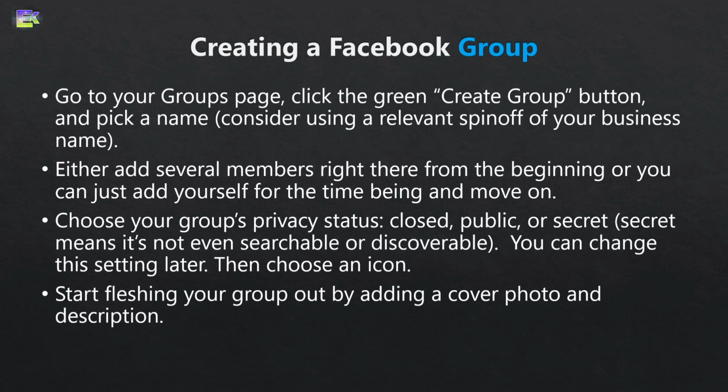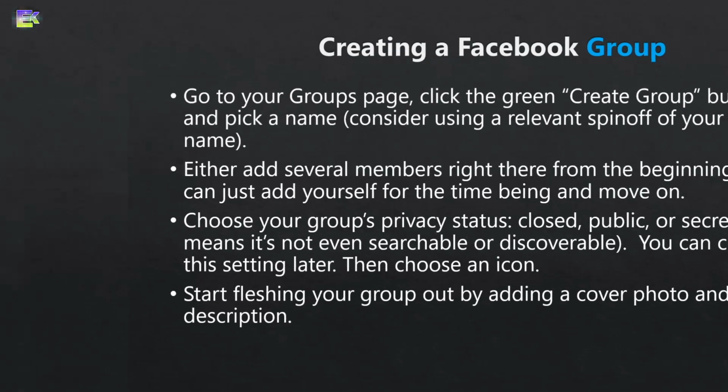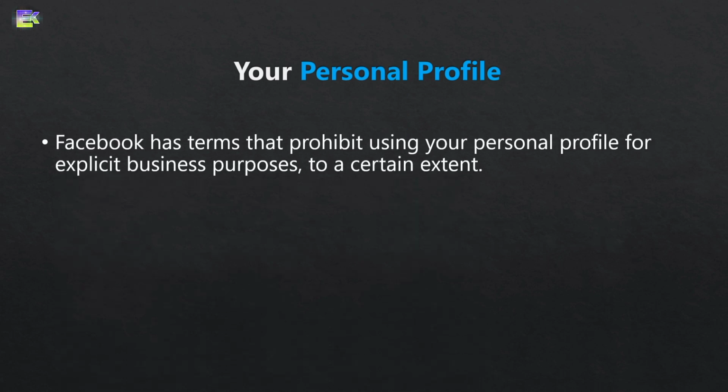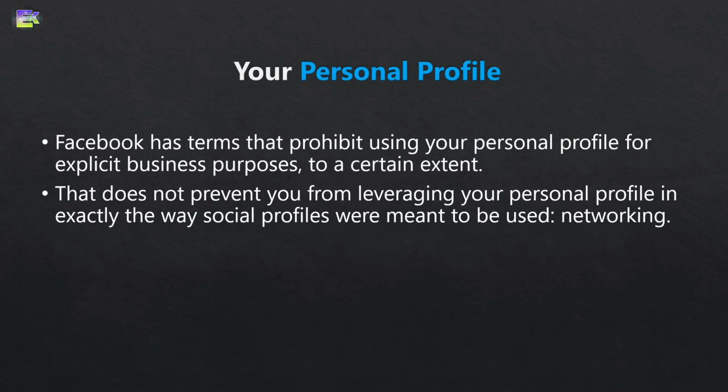Finally, there's the personal profile. It's true that Facebook has terms that prohibit using your personal profile for explicit business purposes. However, that does not prevent you from leveraging your personal profile in exactly the way social profiles were meant to be used: networking. Make it clear what it is you do and what services you provide.